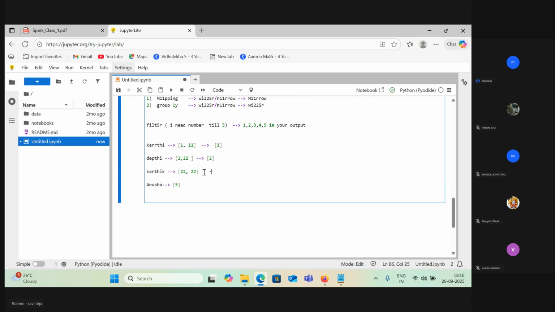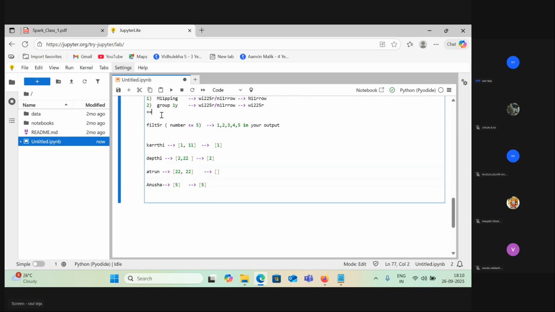Now Arun will come and say that his partition has nothing, it is empty. Now Anusha. Anusha is not in the class, but she comes and says, I have 5. Now you are doing a transformation here. You are just filtering the numbers less than or equal to 5. That's the filter we applied here, right?